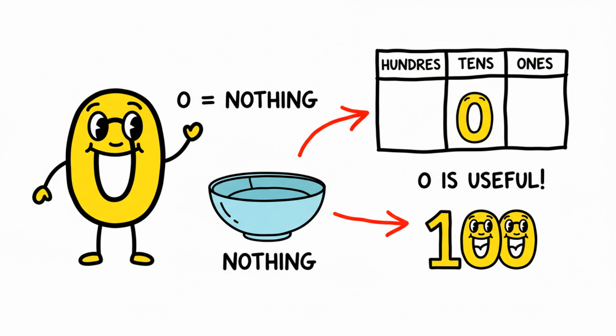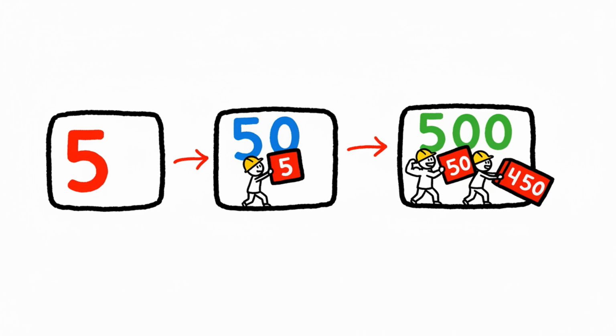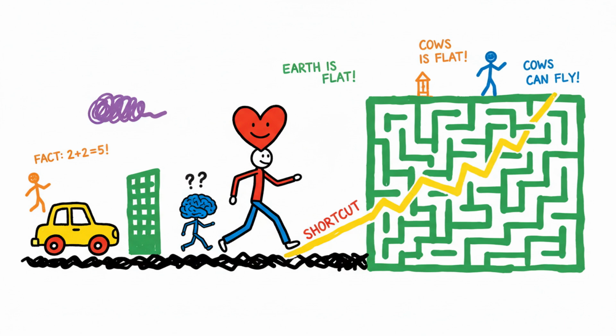Think about the difference between 5, 50, and 500 depending on where the zero sits. In that moment, something small is doing a lot of work. It is shaping attention, expectations, memory, and judgment. Human beings do not move through the world like machines collecting perfect facts. We notice some things and miss others. We react emotionally before we explain our reactions. We use shortcuts because life is too complex to analyze from the beginning every time.